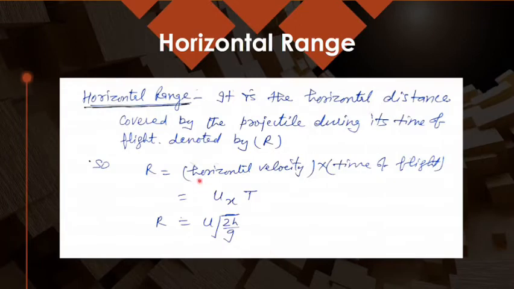Moving to the horizontal range, it is the horizontal distance covered by the projectile during its time of flight. So that is equal to horizontal velocity into time of flight. Horizontal velocity means ux, which equals u. And time of flight we have calculated, it is square root of 2h upon g. So this is the expression for the horizontal range, capital R. It is equal to u square root of 2h upon g.